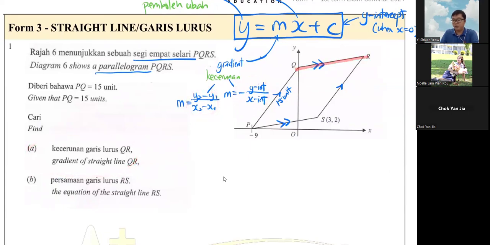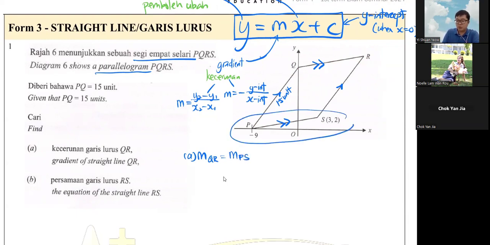No, we don't have any of those. We don't have any points, we don't have any information here. But because they are parallelograms, meaning this is parallel to this, we can say that the gradient of QR is equal to the gradient of PS. In PS we have the two coordinates.